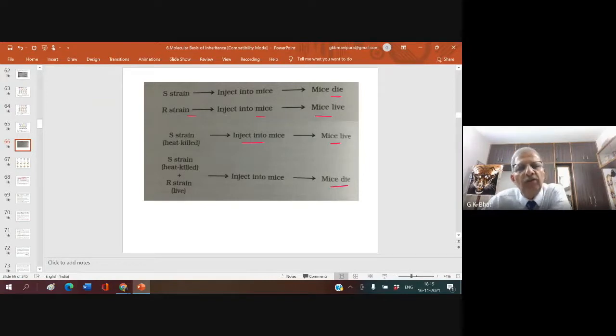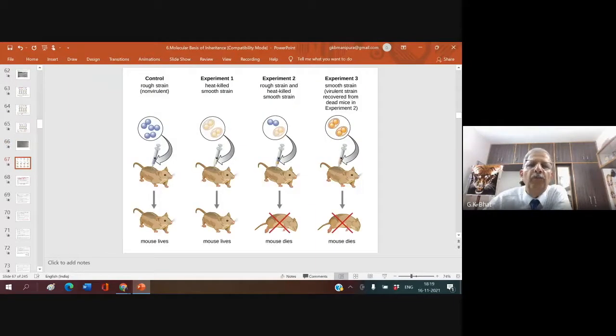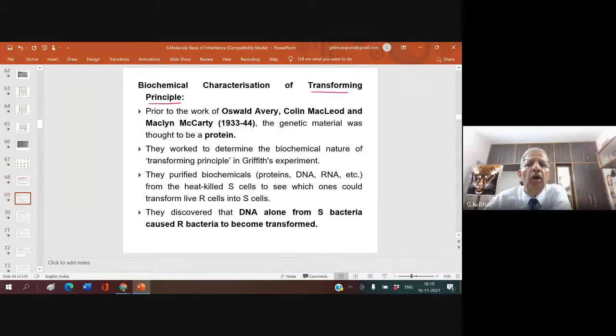Remember, whenever such work takes place, it sometimes takes hundreds of years to continue. It doesn't mean that for 100 years, the people kept quiet on that. No. Lots of people continued the work, but it generally takes a long time to prove what exactly this transforming principle is.